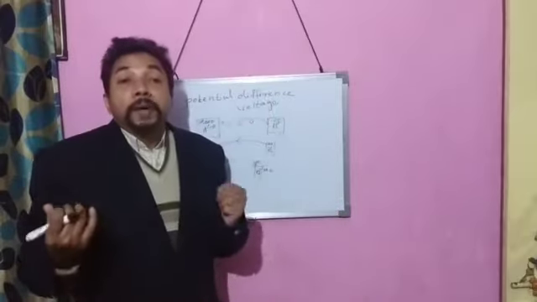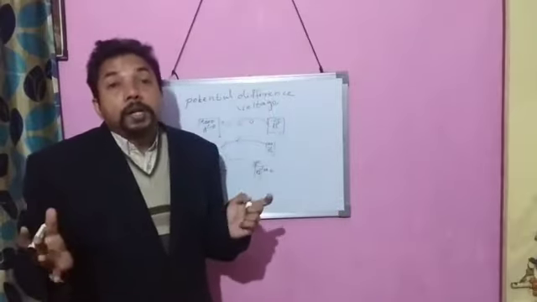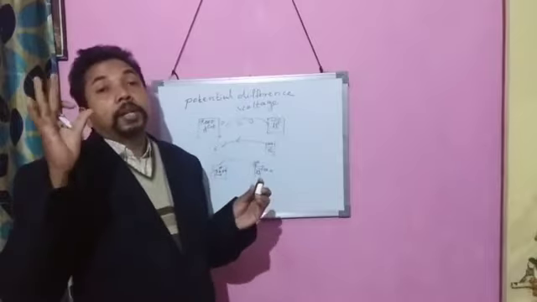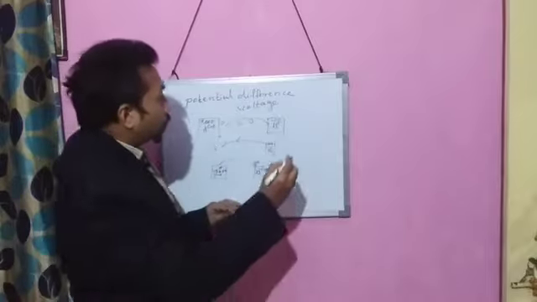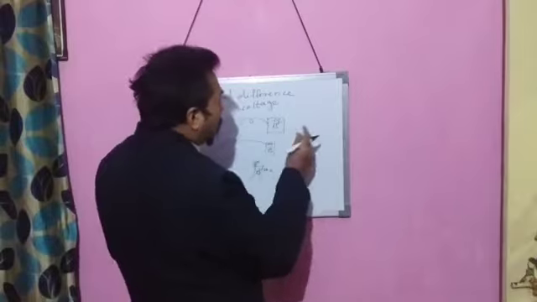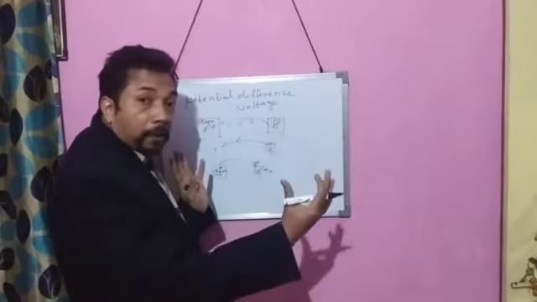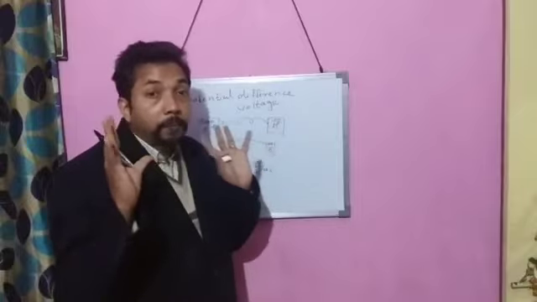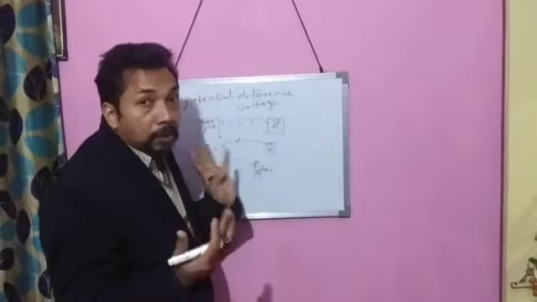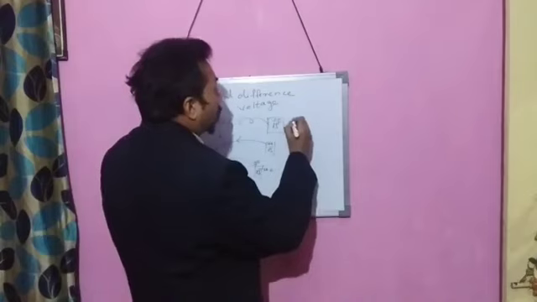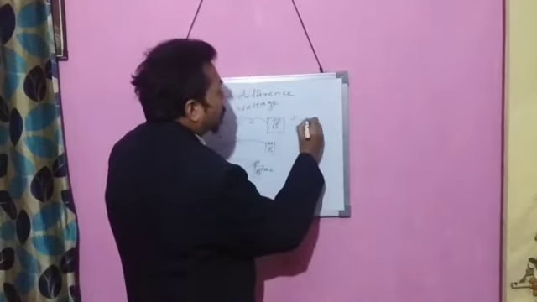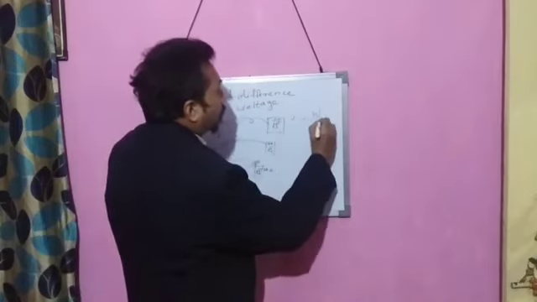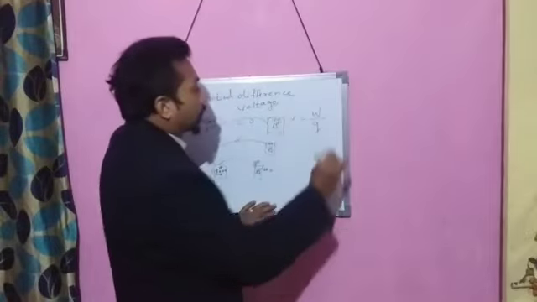Then how do we measure this potential difference? For maintaining the flow of electrons, there must be a difference in electric potential. How do we measure it? Potential difference is measured as the amount of work done in moving a charge.